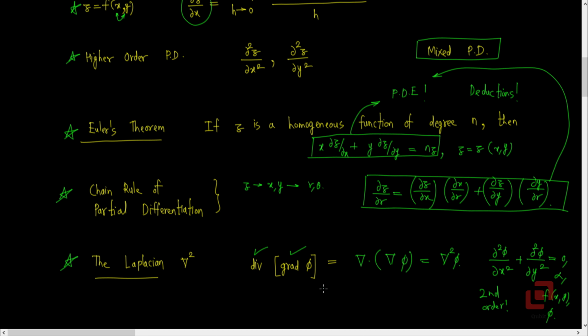Having revised the important concepts from univariate calculus, ordinary differential equations, and partial derivatives, we are now in an appropriate position to start discussing partial differential equations.